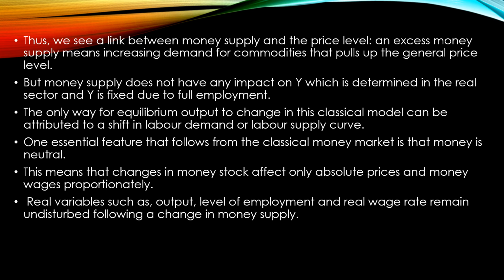We know that if there are any changes in the demand curve for labor or supply curve of labor, that will definitely affect the equilibrium level of output, right? Now, one essential feature is that money is neutral. It is another important assumption of the classical model, and this means that changes in the money stock affect absolute prices and money wages proportionately, and real variables such as output, level of employment, real wage rate, etc. will remain undisturbed if there is any change in the money supply.